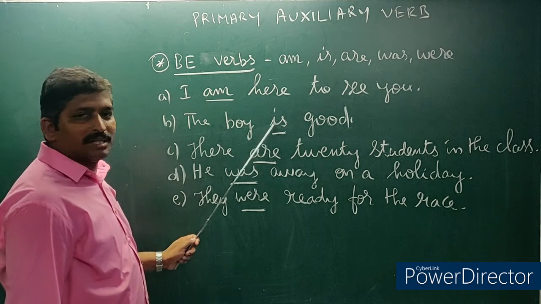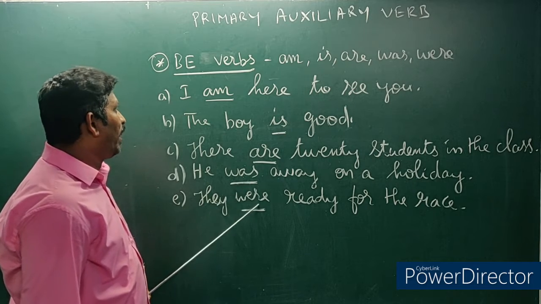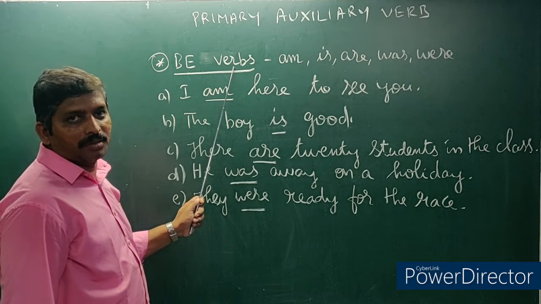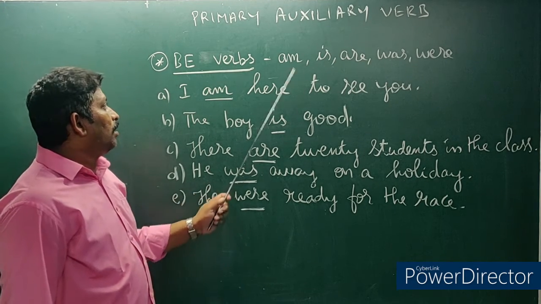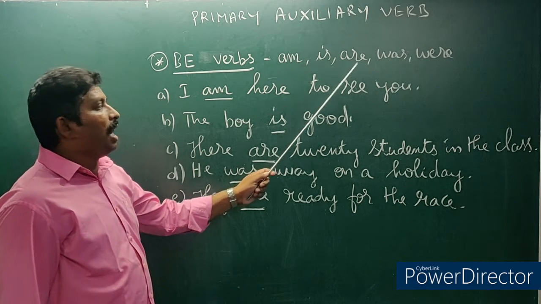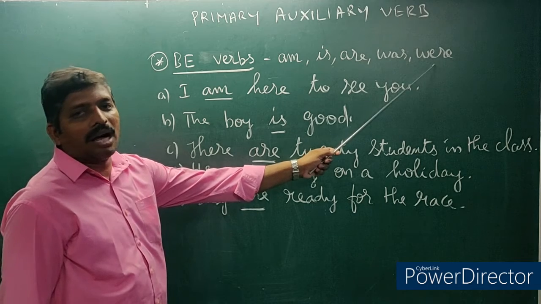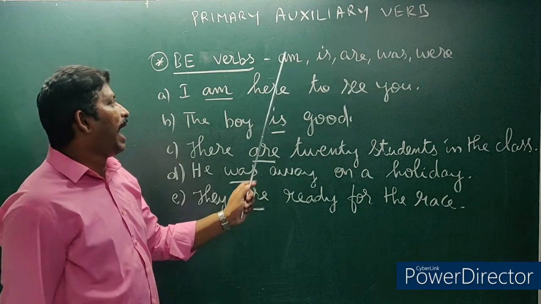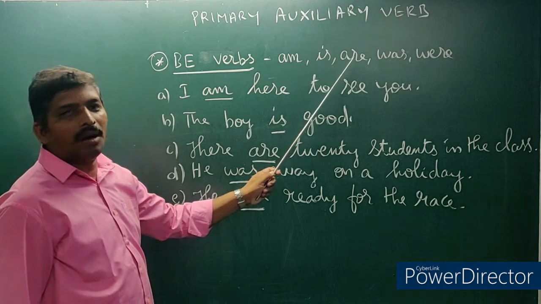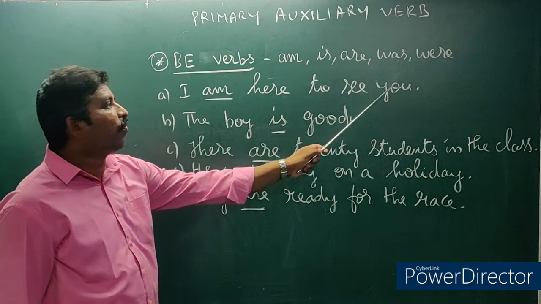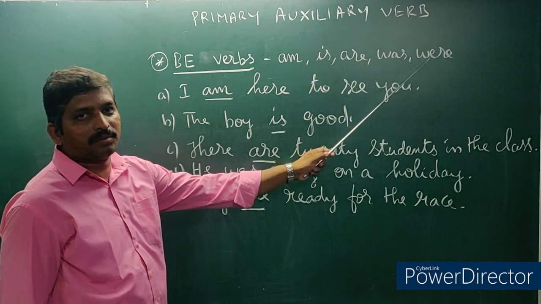Am, is, are present tense. Was, were are past tense.